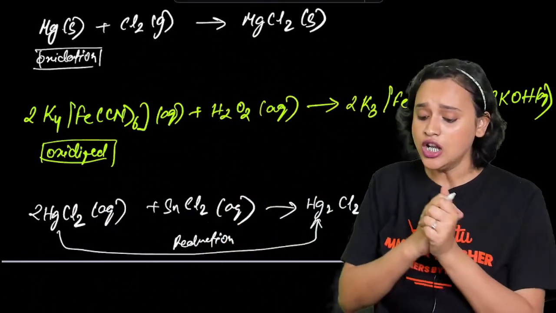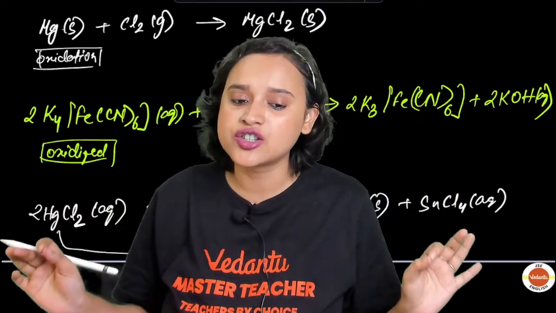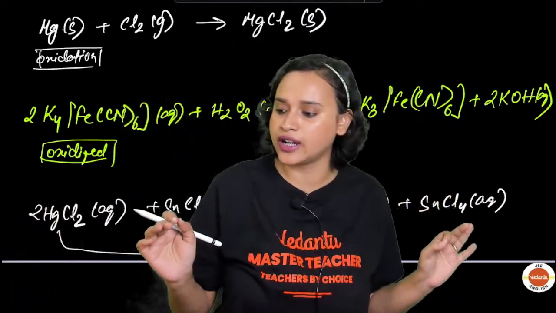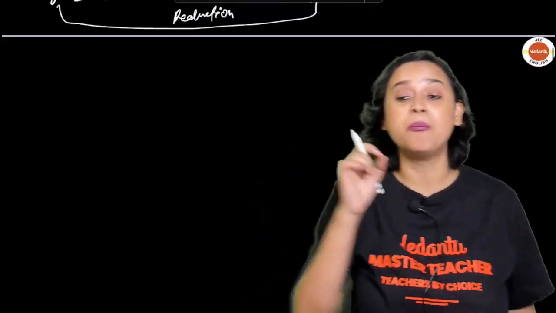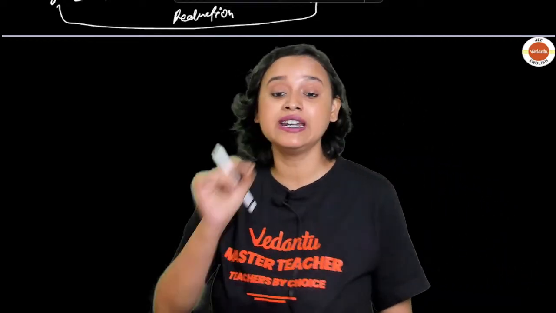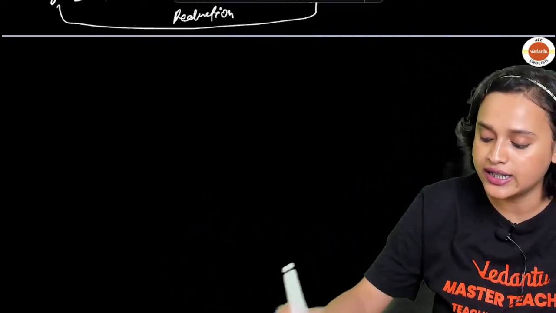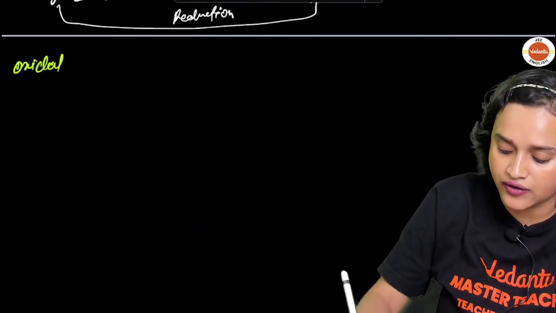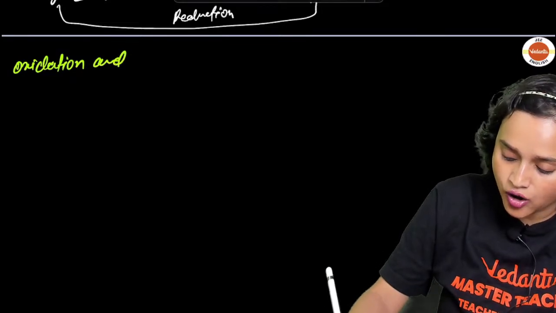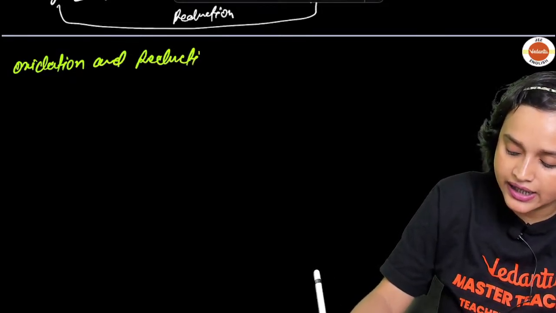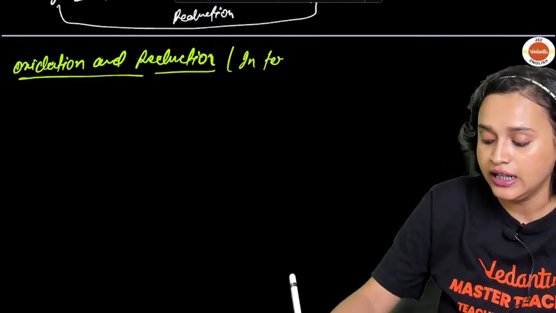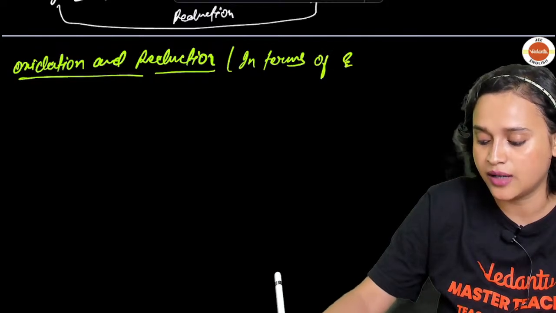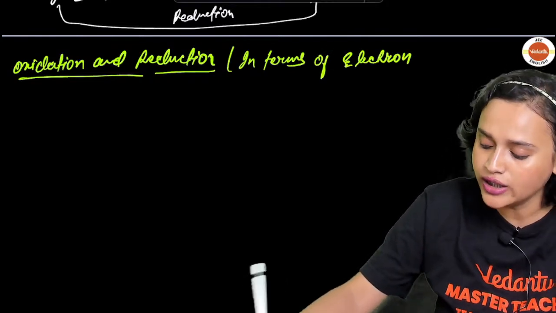Chalo. Alright, so is the classical idea understood, everybody? Yes? Now, moving on, let us understand oxidation and reduction, but this time we are going to understand it in terms of electron transfer. In terms of electron transfer.